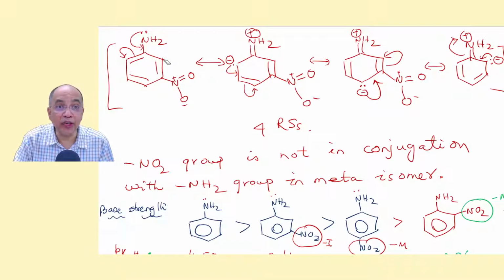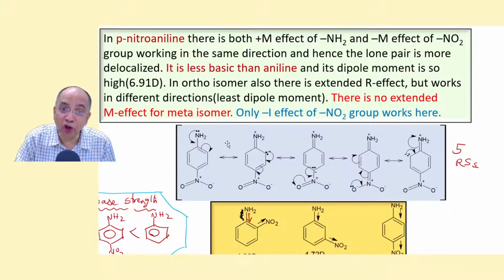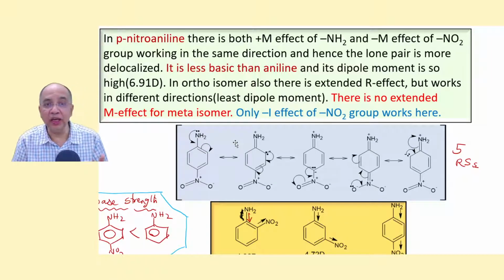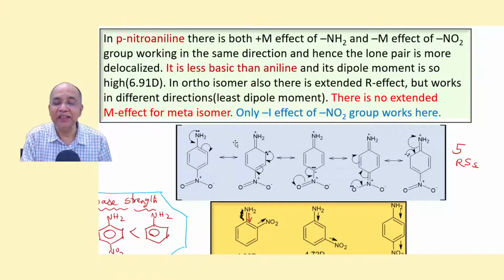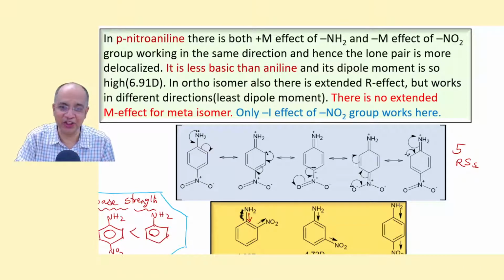But if it is located in the ortho or para position, as I have shown here, you can yourself check by putting it in the ortho position and finding that there is extended resonance stabilization, resonance delocalization. And you can also check with the dipole moments. Now see, this is plus M in this direction, this is minus M in this direction. So if you add up the two vectors, by the triangle rule, the vector sum is less.